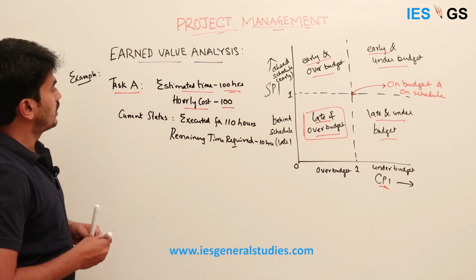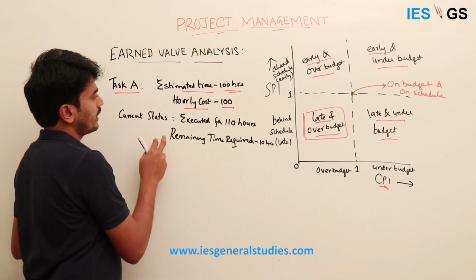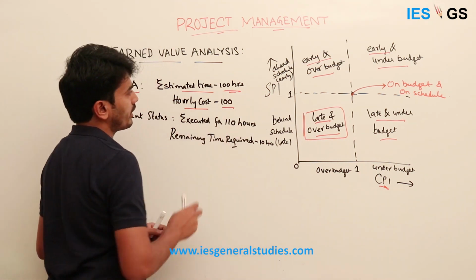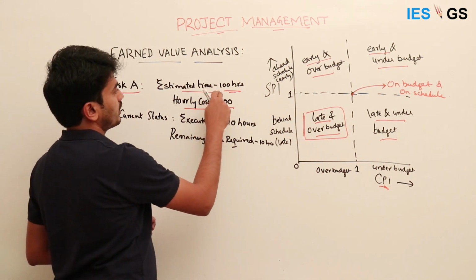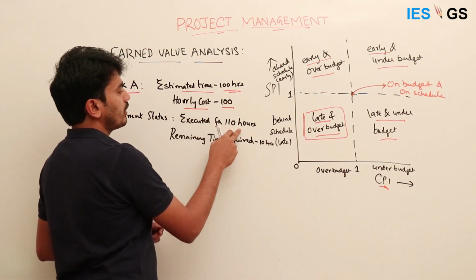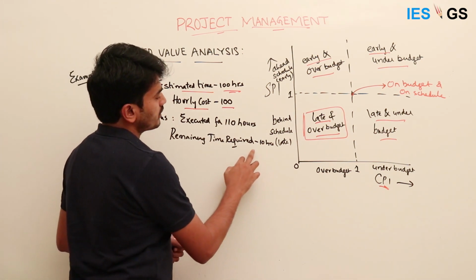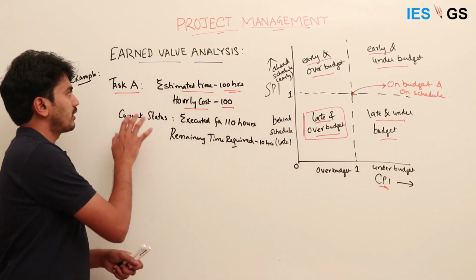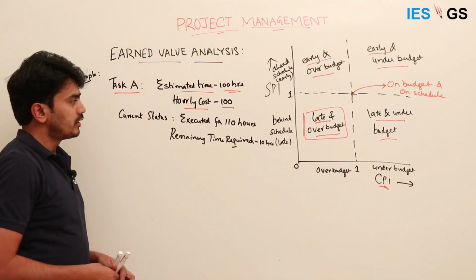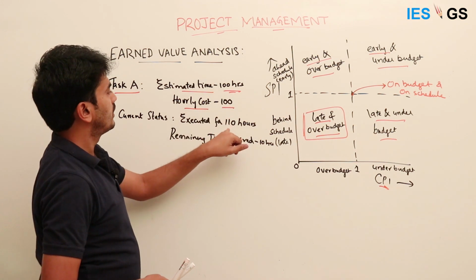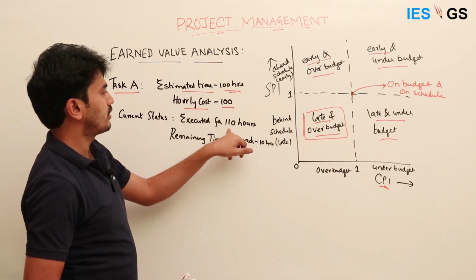The current status of this activity is that it has been executed for 110 hours already. The estimated time is 100 hours, and it has been executed for 110 hours and is still not complete. The remaining time required is 10 hours to complete the entire task A. So this is already behind schedule. The estimated time is 100 hours and 110 hours have already been executed.